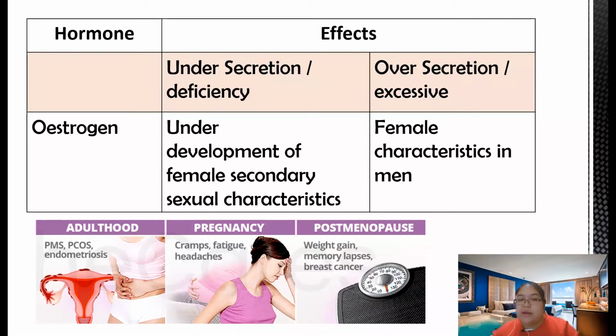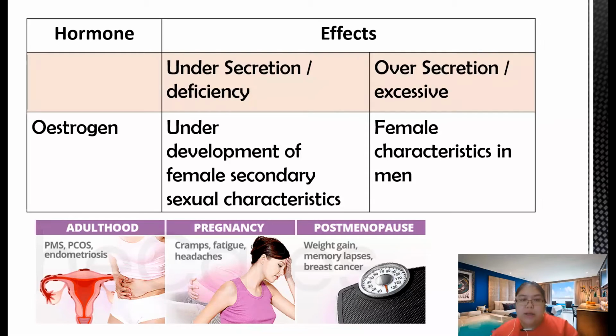If you have less, that's one case. If you have too much, what happens? The female will have male characteristics, I mean the woman will show characteristics of a man if you have too much estrogen. From the diagram in adulthood, if you have less estrogen, you find PCOS. Another is headache and fatigue, you get tired very easily. Your weight gain also becomes faster. Normally people say your hormones have a problem because your fats keep gaining faster. So this is one of the things that affects your weight.